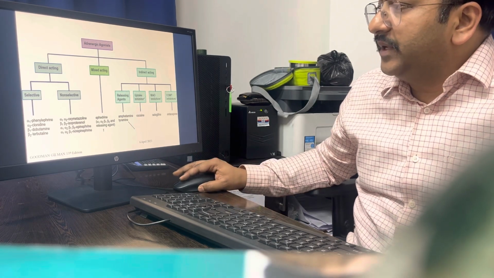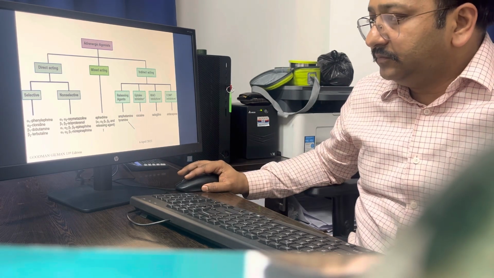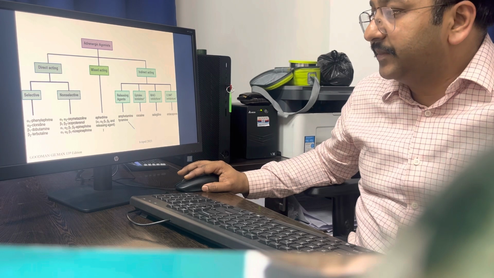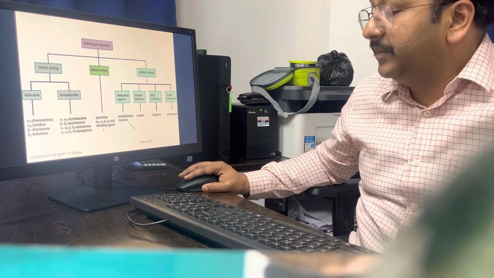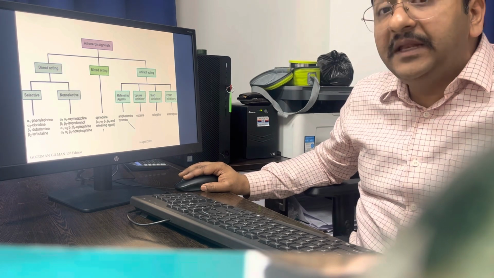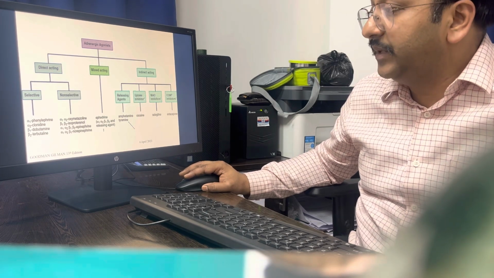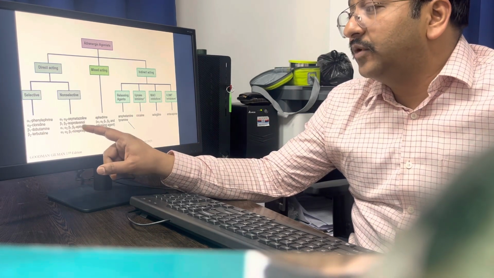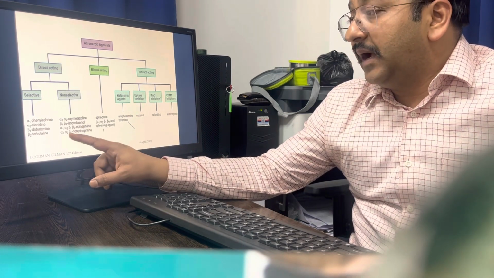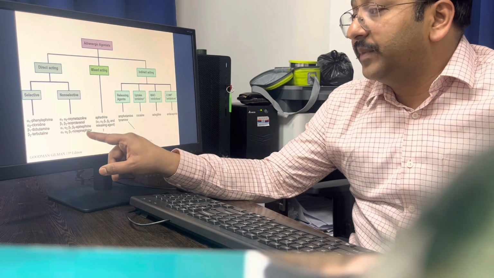Non-selective, when it is stimulating one or two or three receptors. Like alpha 1 and alpha 2 is stimulating, oxymetazoline; beta 1, beta 2, isoproterenol, isoprenaline is also there; beta 1, beta 2, beta 3, alpha 1, alpha 2, beta 1, beta 2, epinephrine also known as adrenaline; and alpha 1, alpha 2, beta 1 only, then it is norepinephrine.